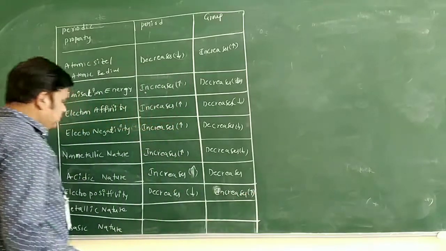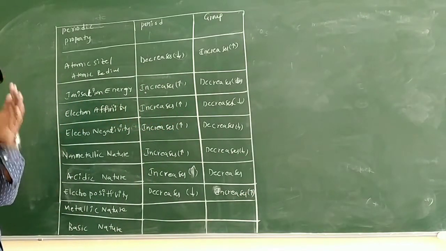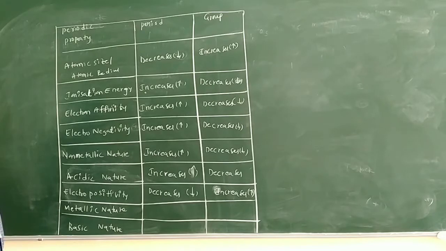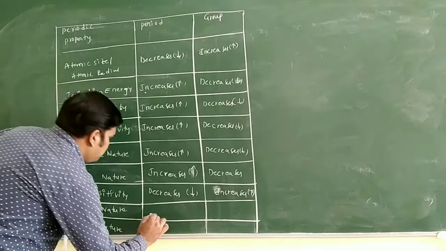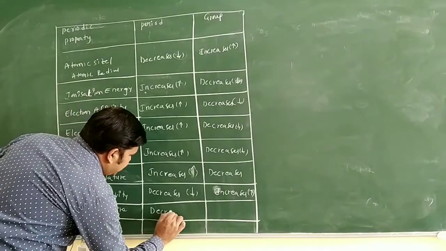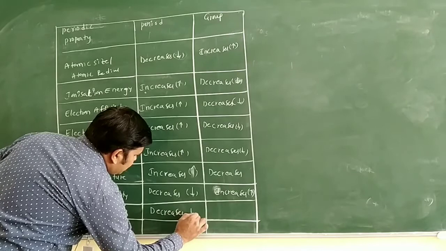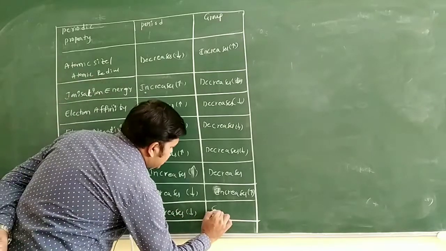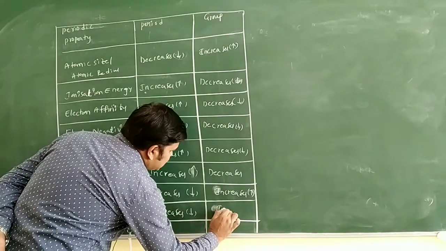Next, metallic nature. You know electropositivity decreases, so metallic nature is decreased, because metallic nature is directly proportional to electropositivity. So metallic nature decreases in case of periods only. In case of groups, it increases.